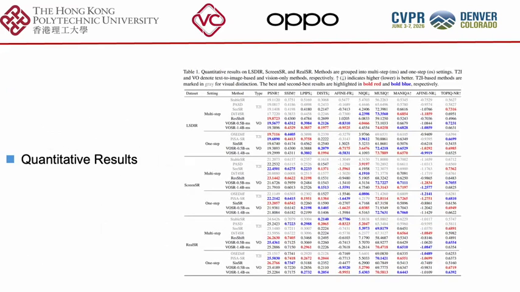Quantitative results further support this conclusion. Across LSDIR, SCREE and SR, and our EA-LSR, VOSR performs strongly on perceptual metrics. Compared with previous vision-only methods, it brings clear improvements. Compared with T2I-based methods, it remains highly competitive. The main takeaway is not only that VOSR achieves good numbers, but also that a vision-only model can balance perceptual quality, fidelity, efficiency, and training cost.